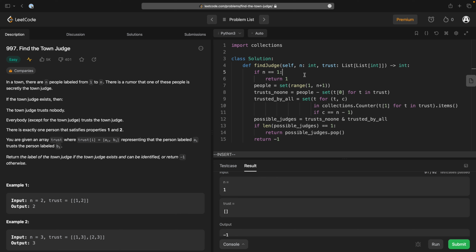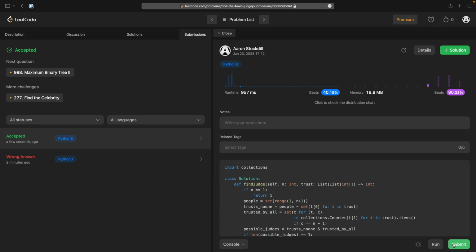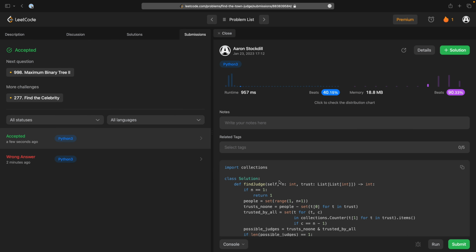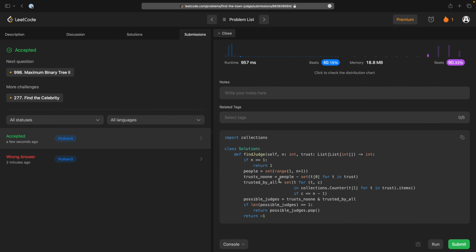But if there is exactly one person, they're the judge. They must be the judge, because there's nobody for them to trust. And everyone else, who is no one, trusts them. So sort of a degenerate case. A single person is the town judge. There we go. Excellent. So slight quirk at the end there that we should have thought about with our edge case, but not too bad. And the nice thing about this solution is it is very direct.